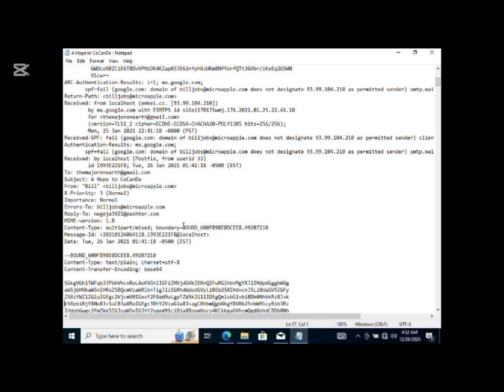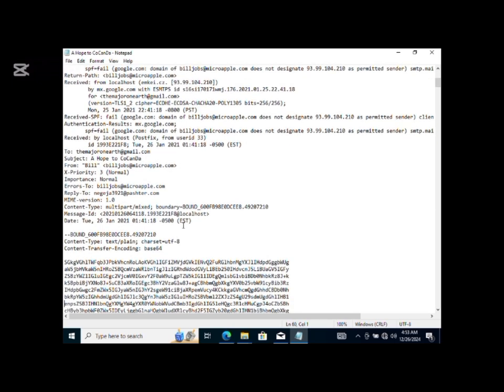Now let's look at Reply-To. Let me give an example. Let's say I send you an email and you want to reply to that email. The email address that the reply would be sent to is where the Reply-To points. On a normal basis, it is meant to be the sender's email address, but here it's looking suspicious, because why is my reply going to a different email address instead of the person that sent that email to me? We need to note that a reply is meant to go to billjobs at microapple.com, but instead, if I reply to that email, it will be going to negaja3921 at pashta.com, which is something suspicious.